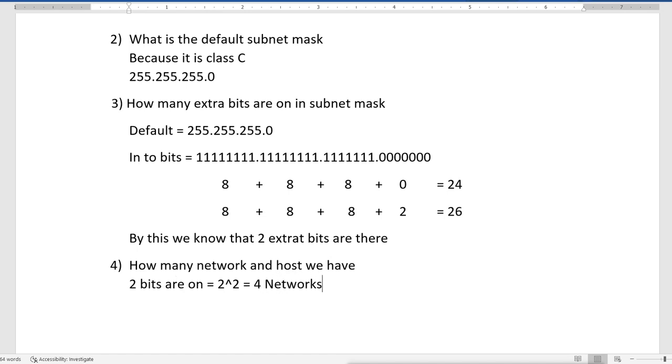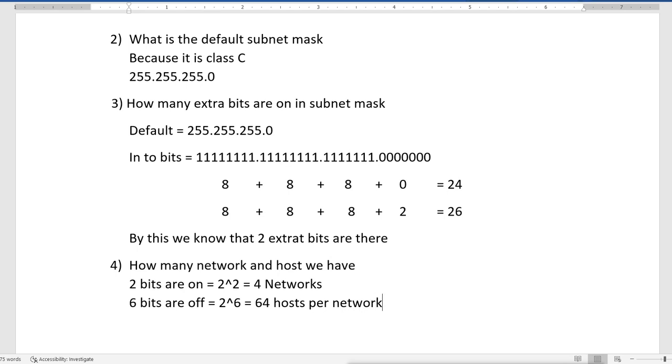Now among these 8 bits, if 2 bits are on, then 6 bits are off, and that means we do 2 raised to 6, and what we get is 64 hosts per network.